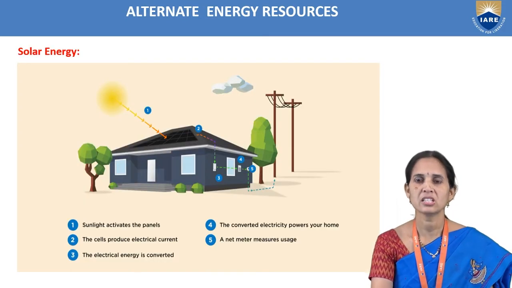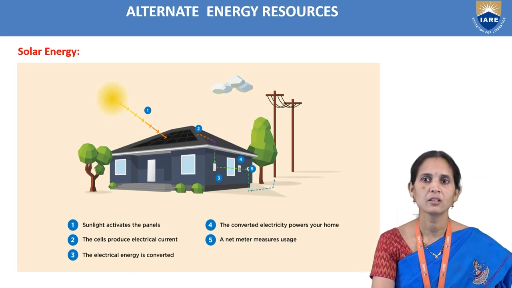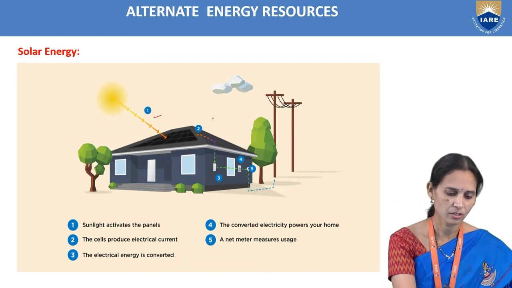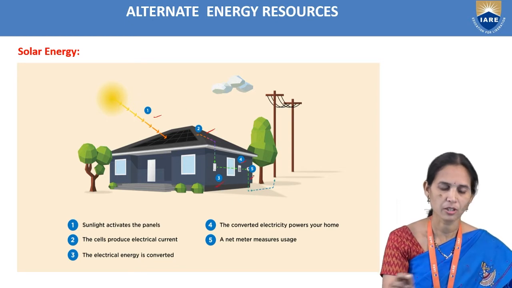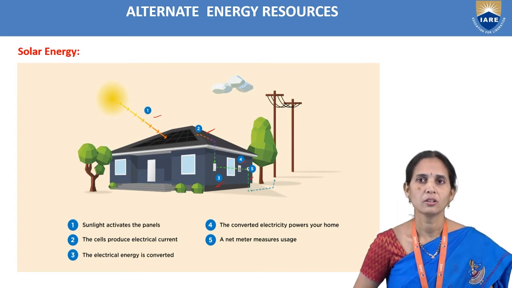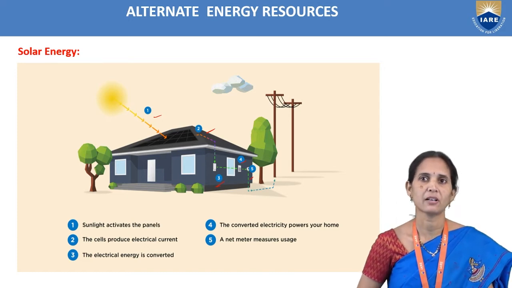Next we can see the diagram. What we discussed previously: the sunlight activates the panels, the cells produce electrical current, the electrical energy is converted, the converted electricity powers your home, and a net meter measures usage. We are converting sunlight into electrical energy by using solar panels.